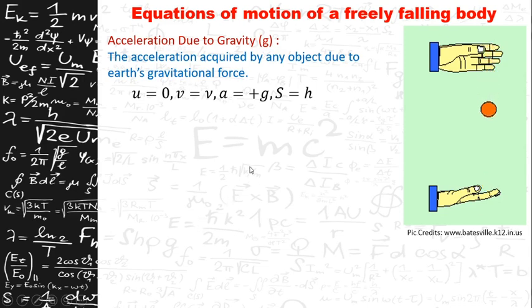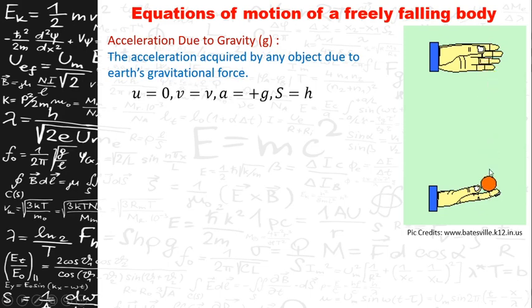Coming back to the equations, we have to consider some aspects here, which we have discussed earlier. For any body which is freely falling, it will be at rest at starting, so the initial velocity will be 0. It will acquire the maximum velocity at its end point, so the final velocity will be v. During its travel, since there is a change in velocity, the velocity at the starting point is 0 and the velocity at the end point is v. There is a change in velocity here.